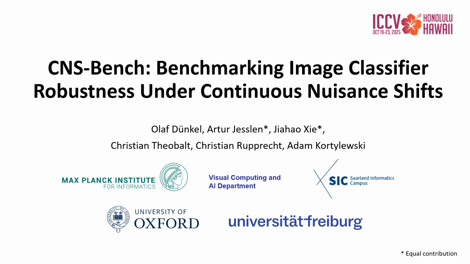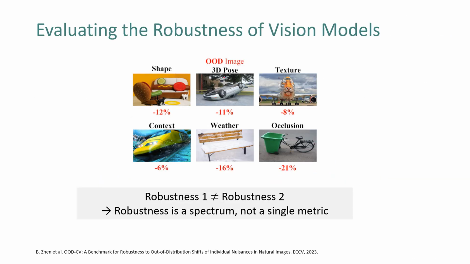In this work, we present CNS-Bench, a framework for benchmarking image classifier robustness under continuous nuisance shifts. Evaluating the robustness of vision models in out-of-distribution scenarios is crucial when they are deployed in real-world environments. Various works have shown that model performance drops in out-of-distribution scenarios, for example, for objects with a different texture or in different weather environments. Such performance drops differ for different distribution shifts.